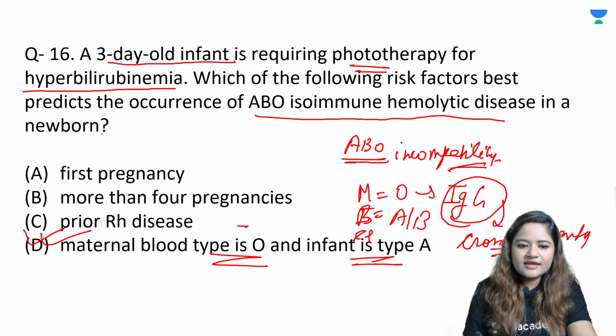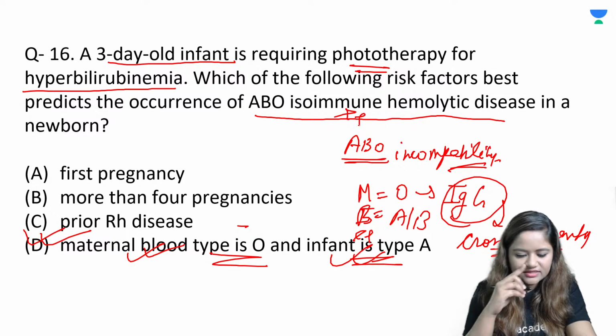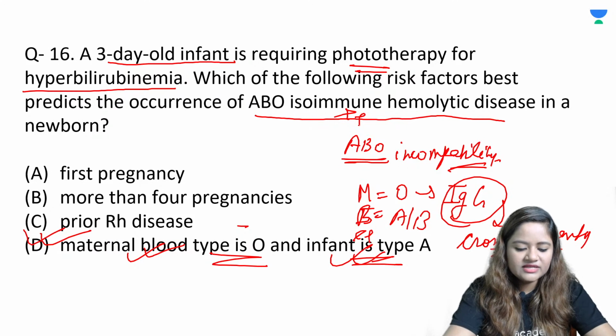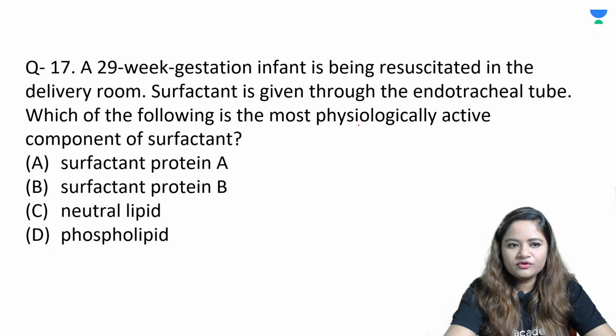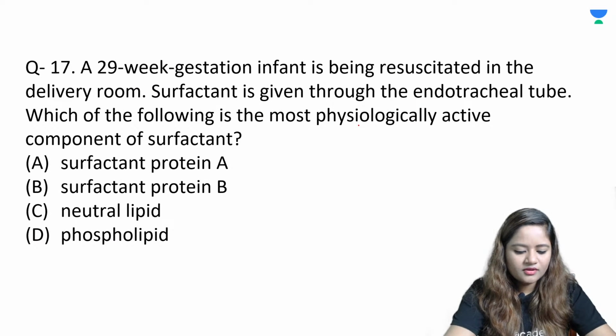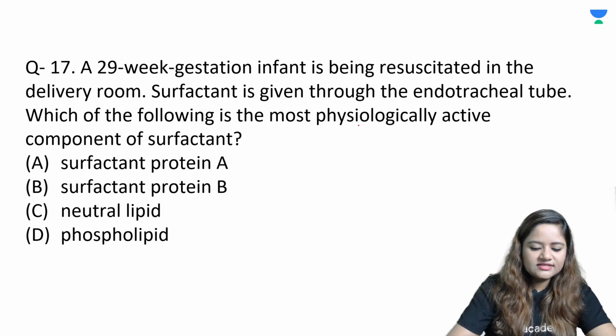So if the mother is type O and the baby that she is having is type A or B, it can very easily lead to ABO isoimmune hemolytic disease in the newborn. This can lead to hemolysis, leading to hyperbilirubinemia, and these children require phototherapy for their management. Okay, is it clear to all of those who are listening?